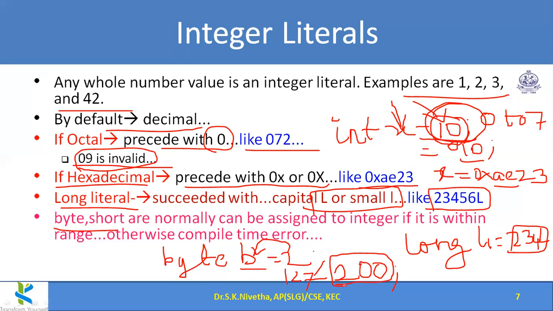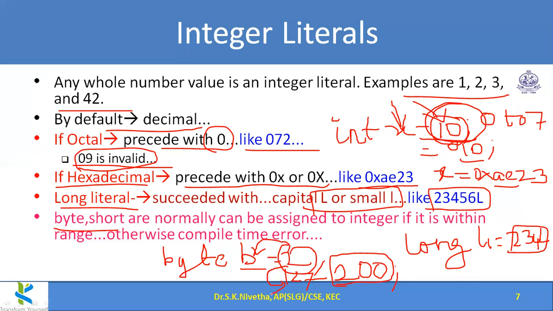So these are all about integer literals, integer constants. In integer we have seen 4 categories: byte, short, int and long. Byte and short will take a normal integer constant as long as it is coming under this range.